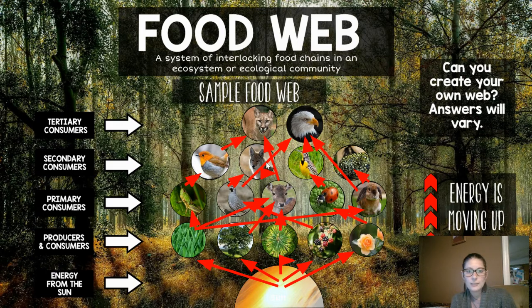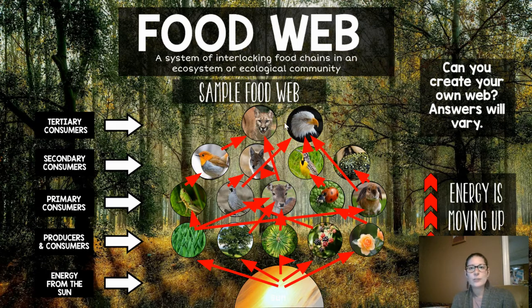All right, so then this is your secondary consumers, and these are the ones that are going to eat the ones that ate the plants first. So you've got this bird eating the grasshoppers, you've got the wolf eating this bird, and you've got this bird eating the ladybug, you've got the wolf eating the deer, you've got the snake eating the bunny. I think that's a snake.